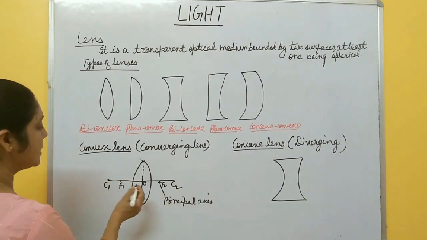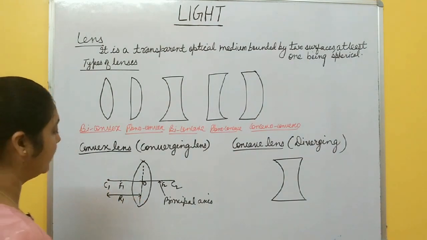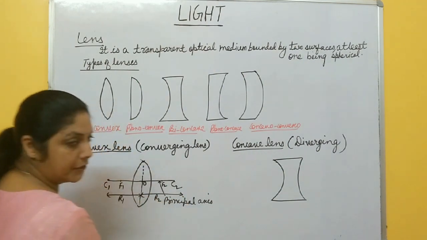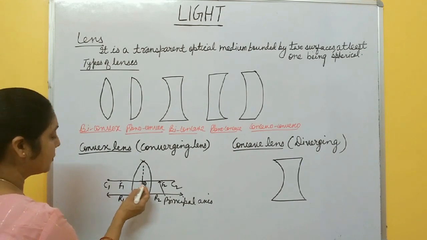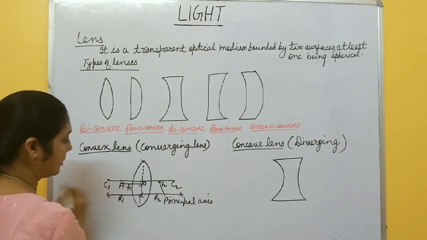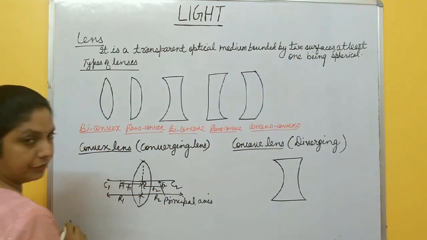The distance between the optical center and center of curvature is the radius of curvature. For this one R1 and this side it is R2. Again, the distance between the optical center and focus is called focal length. This one is F1 and this side is F2.